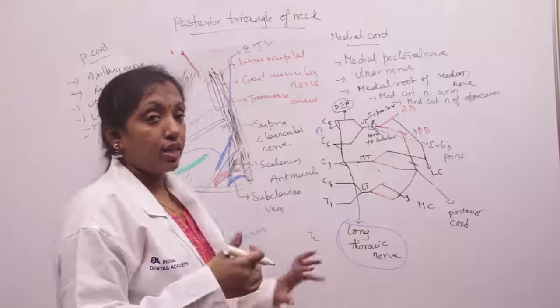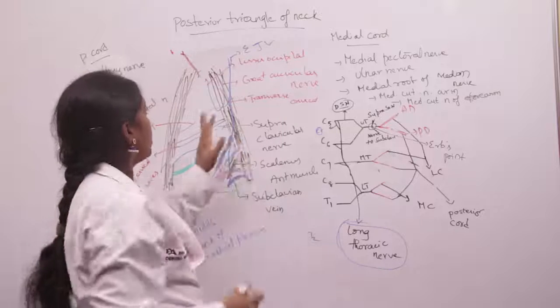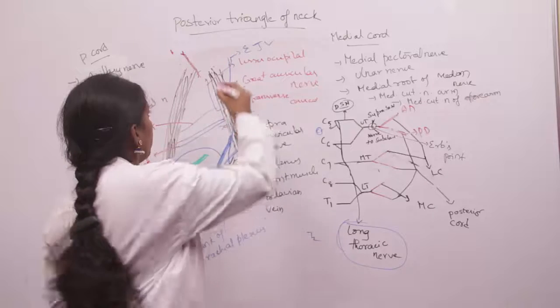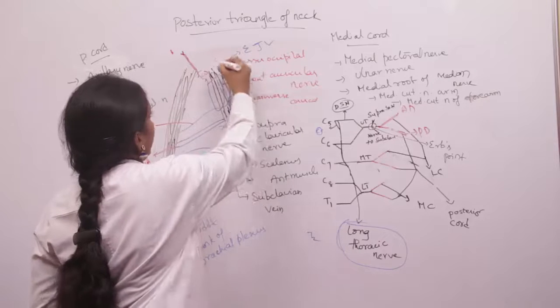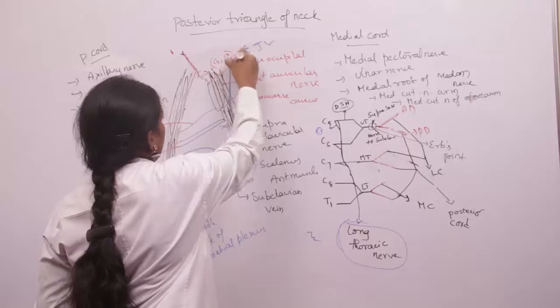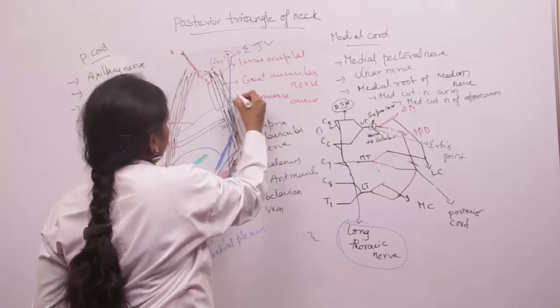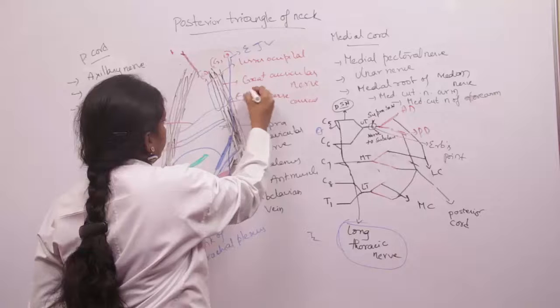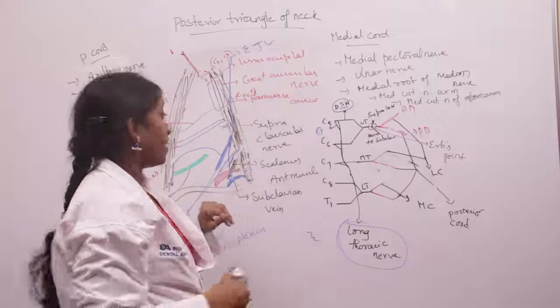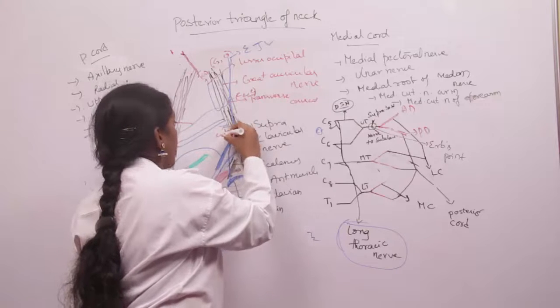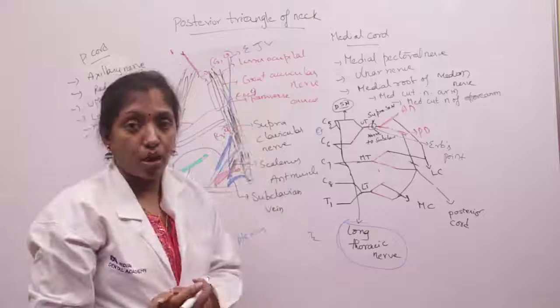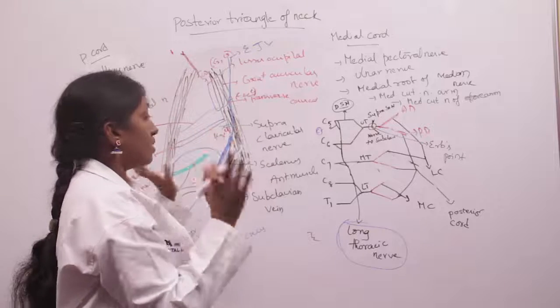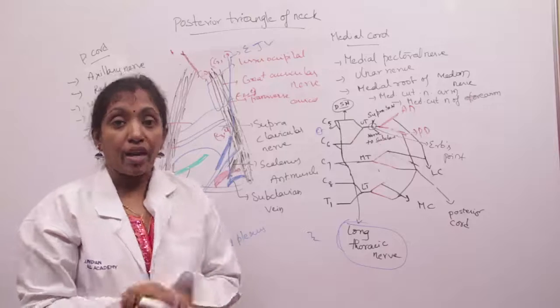We can see the cervical nerves here: lesser occipital nerve C2, great auricular nerve C2, C3, transverse cervical nerve C2, C3, and supraclavicular nerve C3 and C4. We can see all 4 cutaneous nerves in the occipital triangle. So that's about the posterior triangle of the neck.